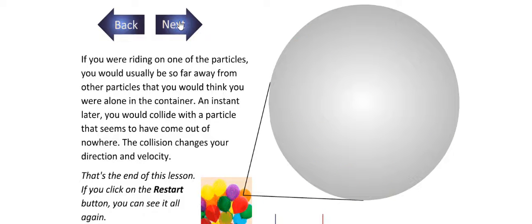So, this is all about the structure of matter as we discussed the solid, liquid and gas states.